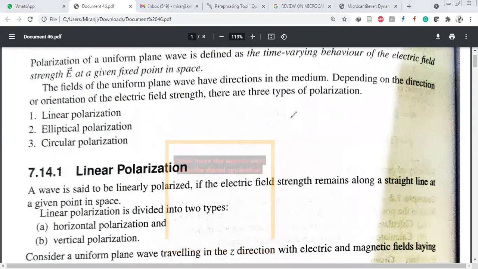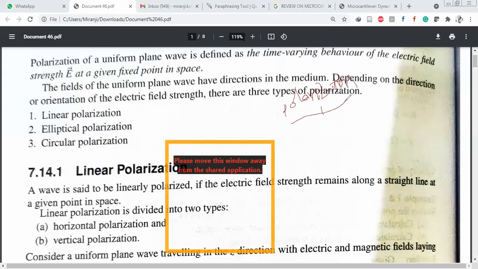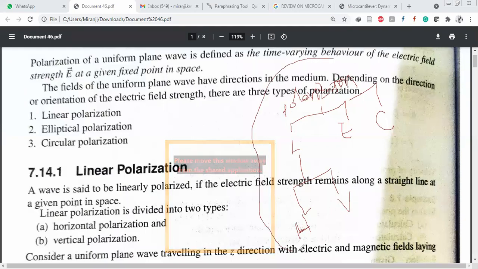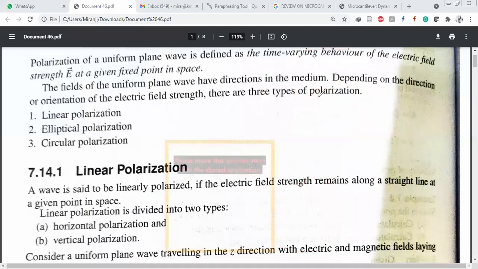See this polarization tree structure. Polarization is classified into three types: linear polarization, elliptical polarization, circular polarization. Linear polarization is again of two types: horizontal polarization and vertical polarization. This is the general tree structure of the polarization concept. Remember this, it is very important from the competitive exam point of view.